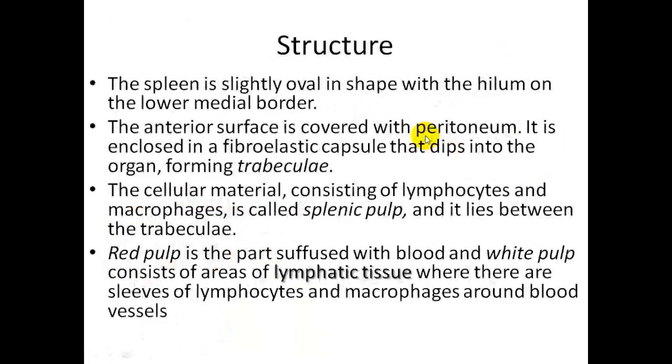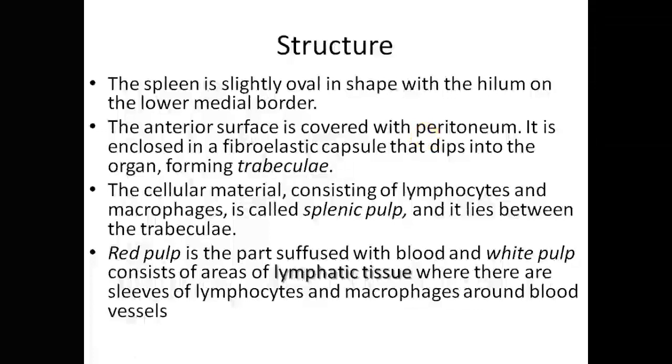The splenic pulp consists of what we know as the red pulp, the parts suffused with blood, and the white pulp, an area of lymphatic tissue where there are sleeves of lymphocytes and macrophages around the blood vessel.